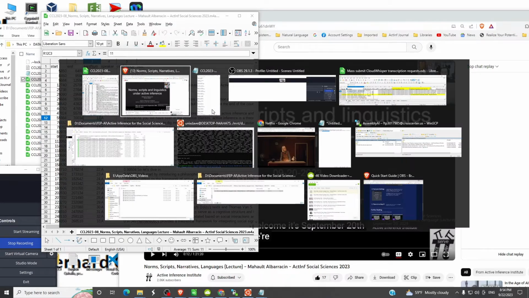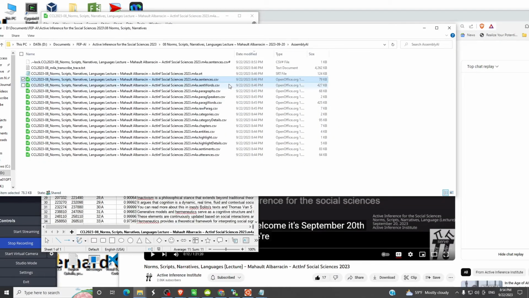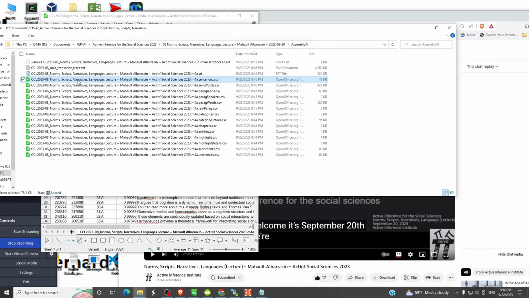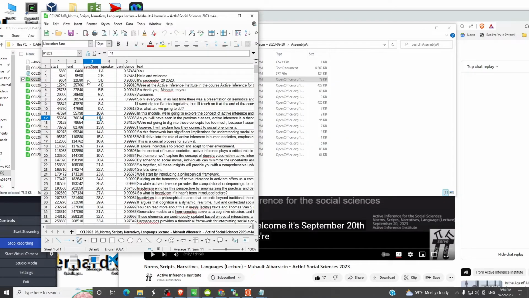Let's make a copy of the CSV file, the sentences.csv. Okay, we can't do that because the path name is too long. So we'll just delete this. You doesn't do anything.